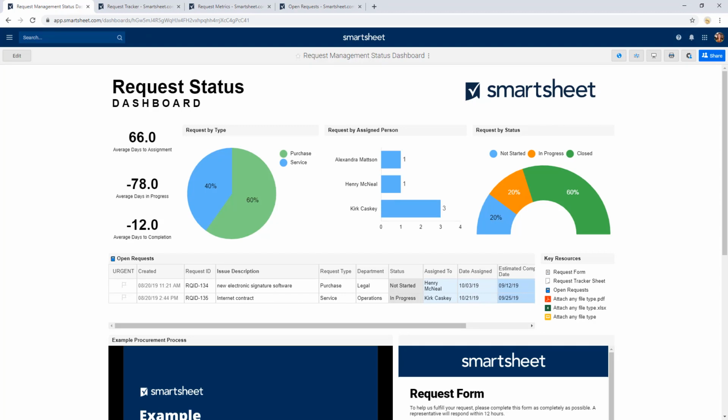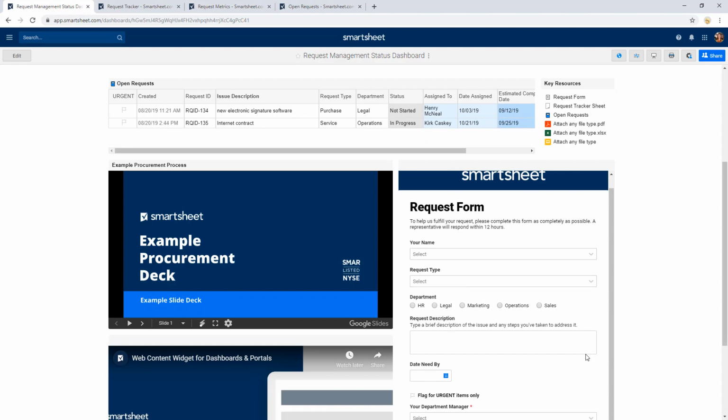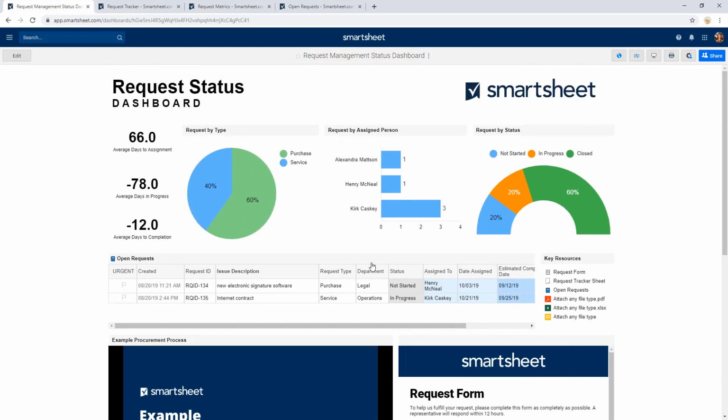Dashboards in Smartsheet are made up of customizable widgets that allow you to pull in key metrics, to build charts and graphs, to add text or images, and also to include shortcut links and interactive content like embedded reports or videos or even a Smartsheet form. So for this example, let's say that I work in procurement and my team gets regular purchase requests. So this dashboard is then providing me with the visibility into the progress of those requests that my team is working on, as well as centralizing all of the resources for our team.